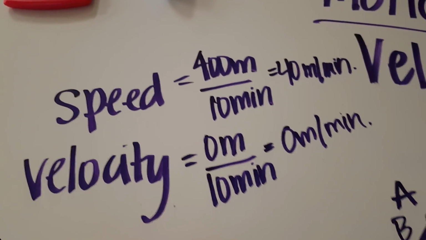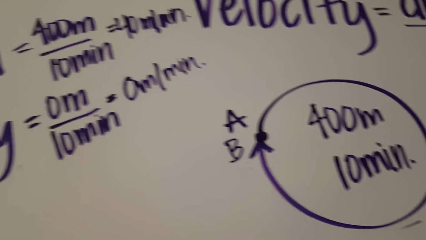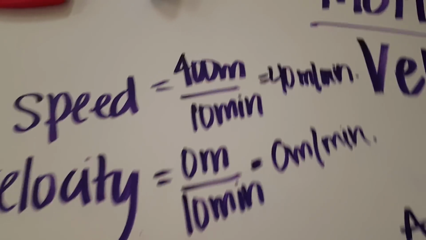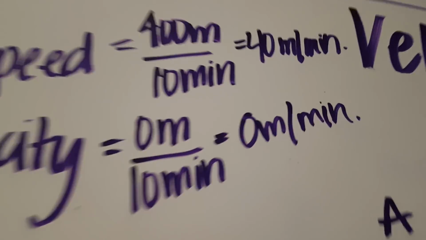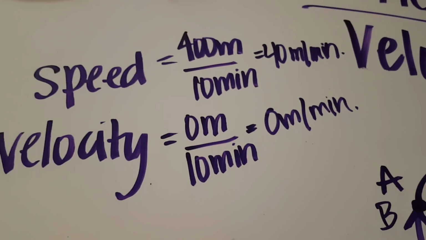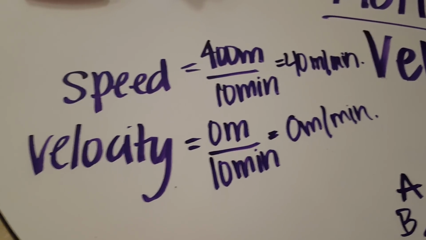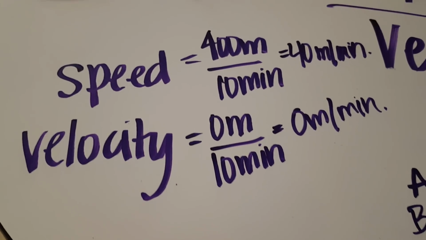So even though the same person is running around the track, when we go to say, well, what's their speed? 40 meters per minute. What's their velocity? 0 meters per minute. Those numbers are vastly different. Now, let me highlight this because this is a huge error in physics.